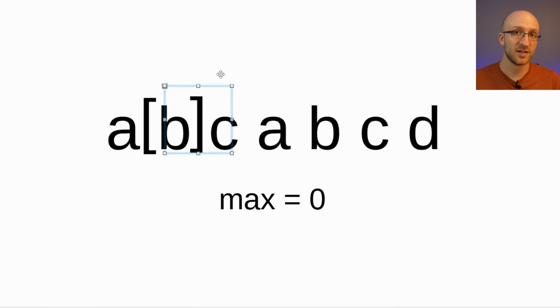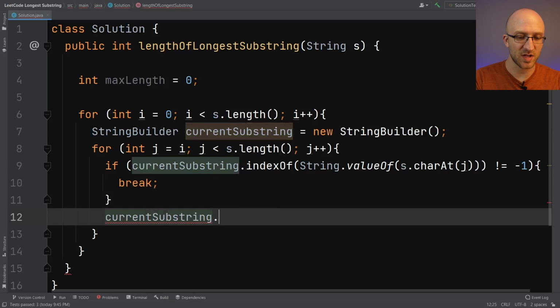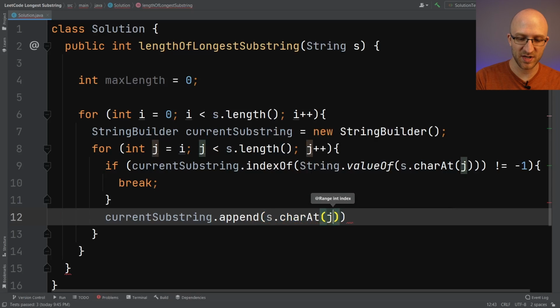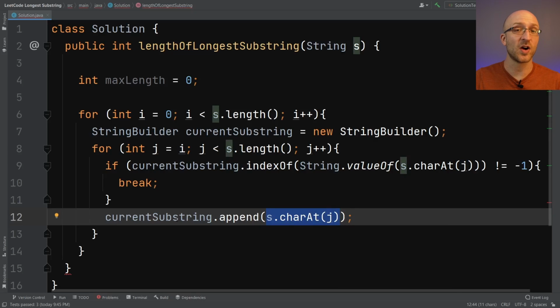However, if it gets past this point, then we know that the next character that it's about to add is not already in the current substring that we're looking at. So in that case, great, let's go ahead and add it to the current substring that we're building. And to do that, we just call currentSubstring.append, and we want to append that same character at the jth position of our string. So all this append method does is take the character that we're passing in and add it onto the end of our current substring.